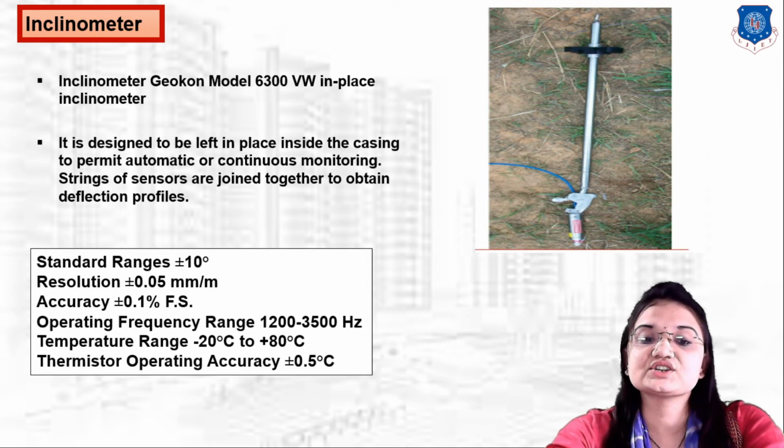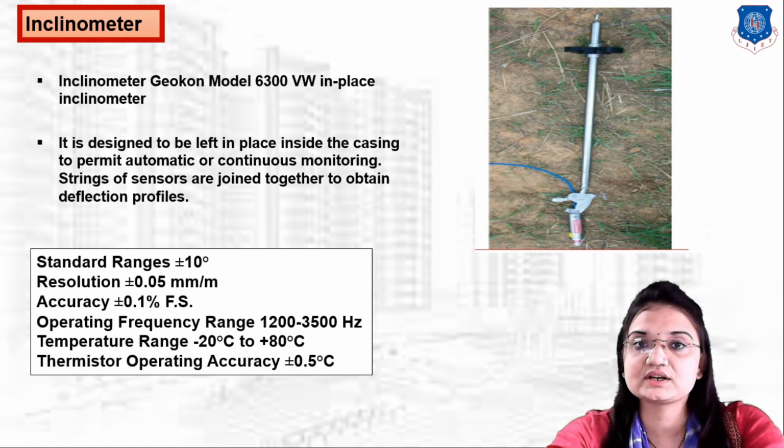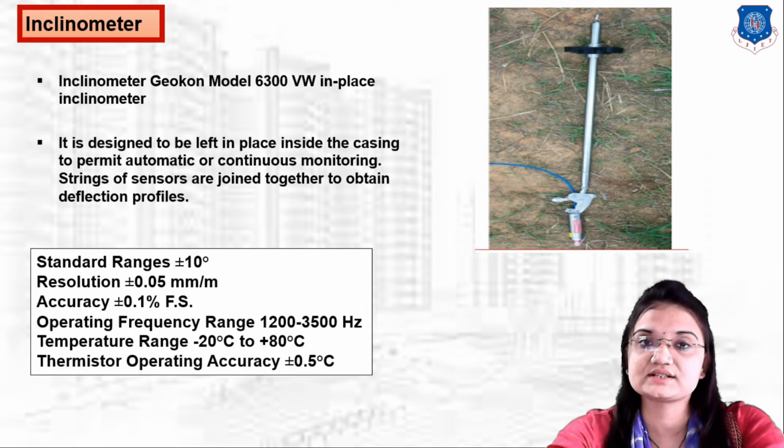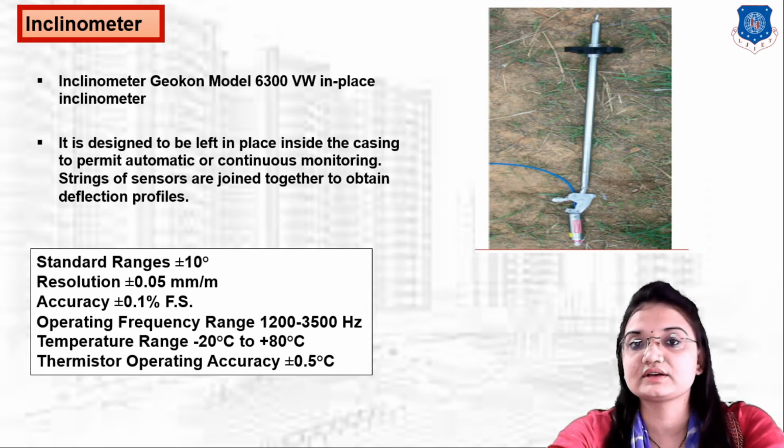Operating frequency ranges, that is 1200 to 3500 hertz. Temperature range of this type of inclinometer, that is minus 20 degrees Celsius to plus 80 degrees Celsius. And thermistor operating accuracy, that is plus or minus 0.5 degrees Celsius.